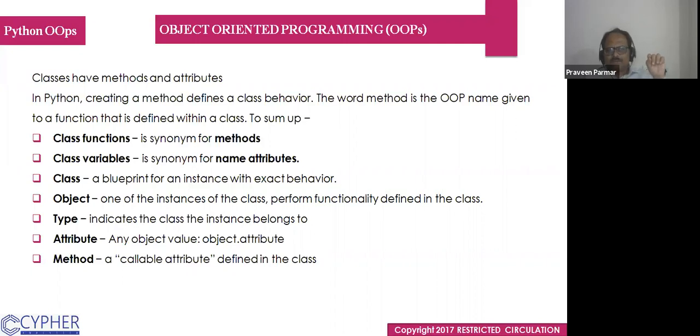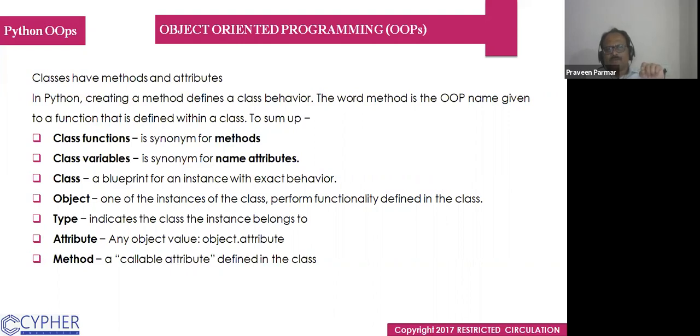If you define a function without a class, that is a function. Keep this in mind. Whatever functions we have read in the last days, defining a function, creating a function, then calling a function, they were only functions. They were not methods. Now, when we define a function within a class, then it is called a method. First we create a class, then we define the function inside the class. That would be a method.